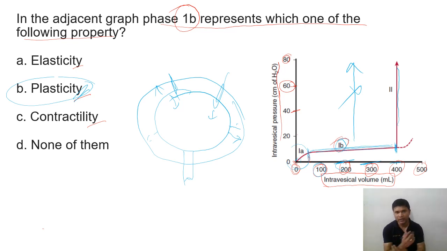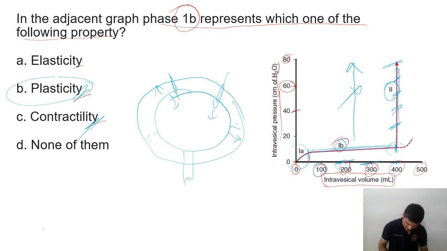After that, this is the maximum level. After that there will be an intense urge of urination, and the pressure will increase suddenly. So this is the area where pressure is increasing at 400 ml. This is the volume at which a person will feel a very intense urge to urinate, and pressure will increase rapidly. This graph 2 is actually contractility. The bladder wall will contract, sympathetic activity will increase, the detrusor muscle will contract, and there will be relaxation of the internal urethral sphincter, and voiding will happen.